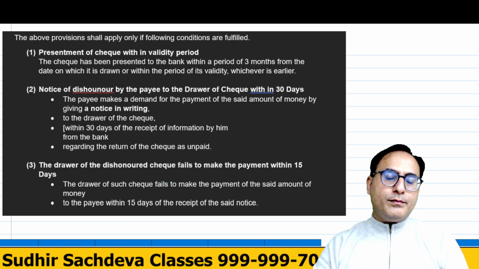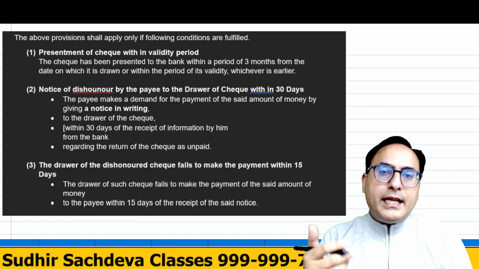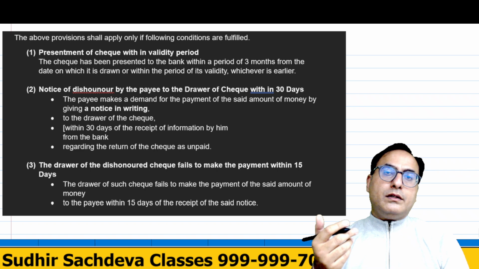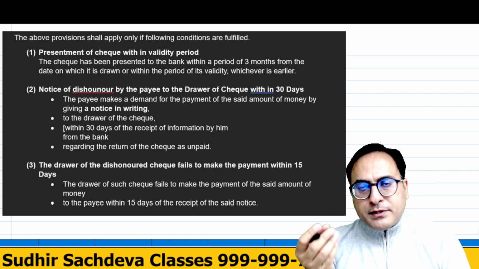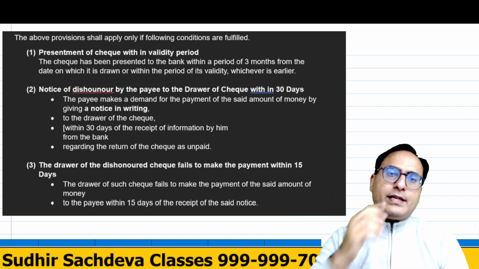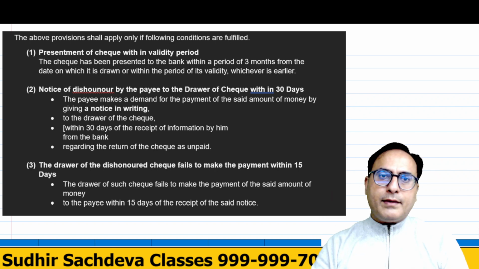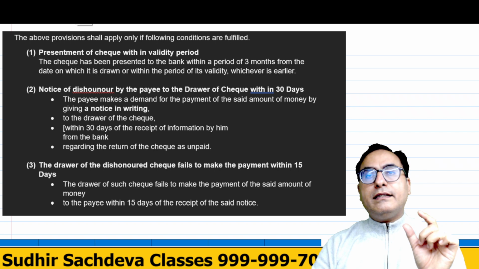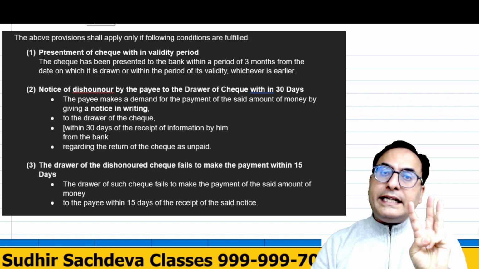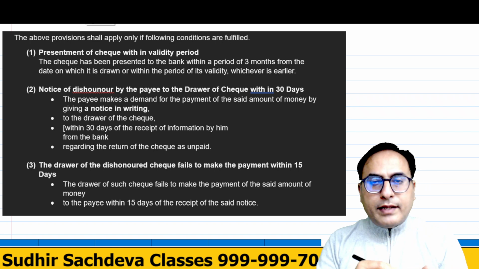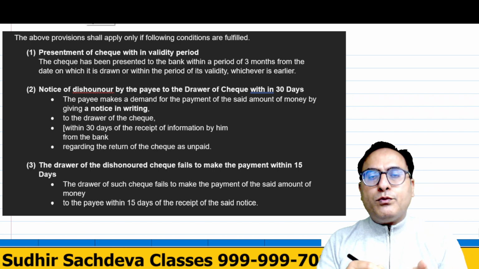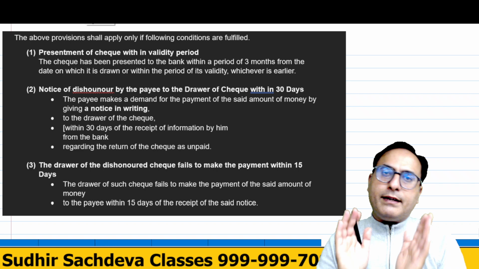So this is the point. But if somebody wants to file a suit, then which steps must be followed? Let us check that. Point number one, as I told you earlier also, a check's validity is only 3 months, right? So for example, you get a check and on it 1st January 2025 is written.